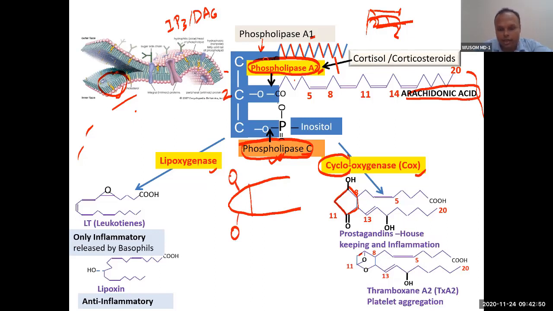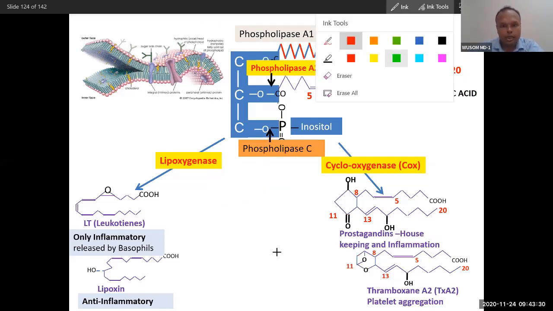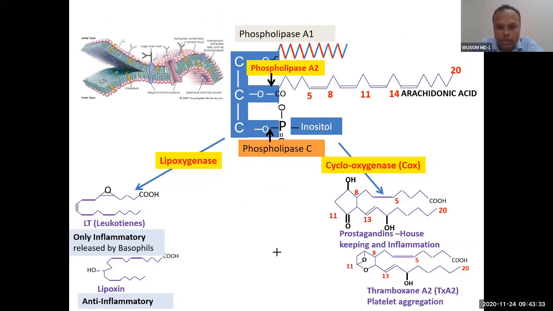Can you see this is like a tadpole? I remember the structure is very similar to a tadpole, which has only two parts. You know, this is a tadpole. So you can see the tadpole-like structure of the prostaglandins. Cyclooxygenase will produce a cycle, and oxygen will be added. That is why this is called cyclooxygenase.